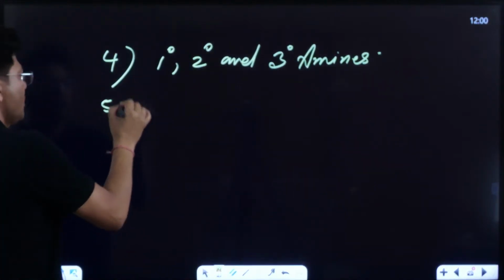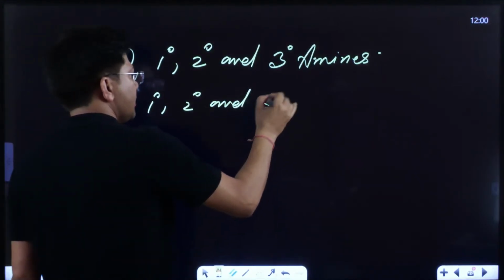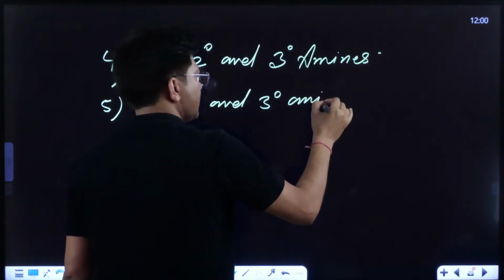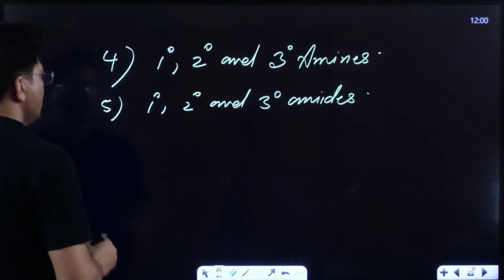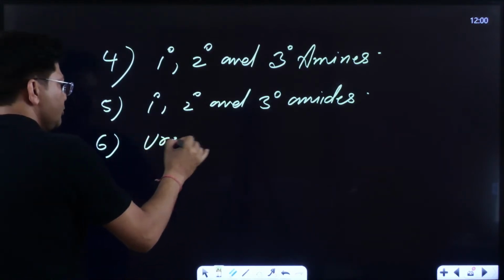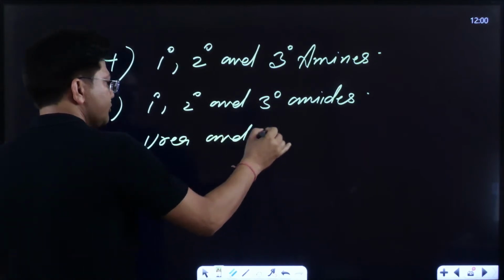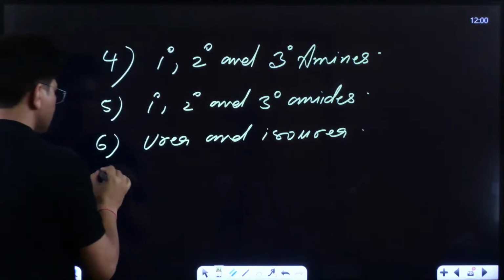Fifth is 1 degree, 2 degree, and 3 degree amides, they are also functional isomers. Now urea and isourea, they are also functional isomers.